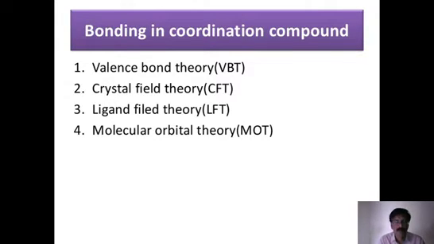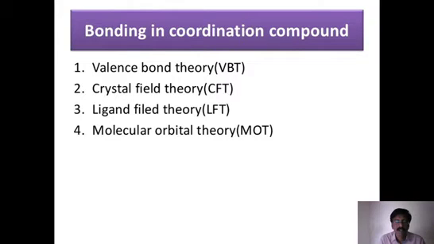So now we are entering into different theories that explain the bonding in coordination compounds, and we will be discussing only one of these. There are theories like valence bond theory, after that crystal field theory, after that ligand field theory, and after that molecular orbital theory.